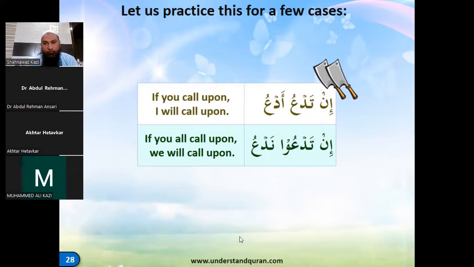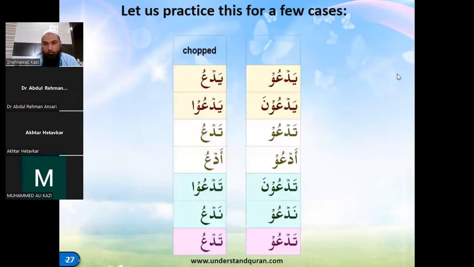So here, if you see, sorry, I think we have to go back one slide. Okay, so what I wanted to highlight is this difference: this tad'u and this tad'u will sound exactly the same.